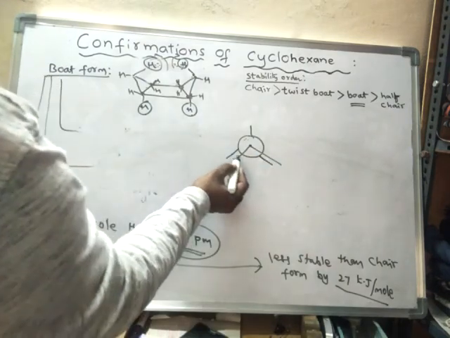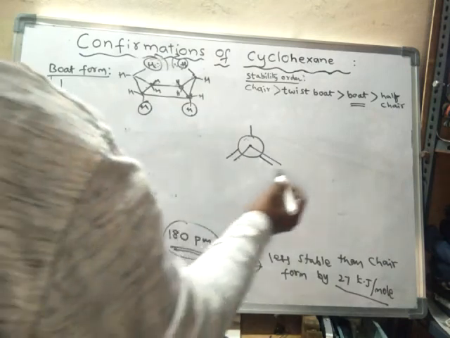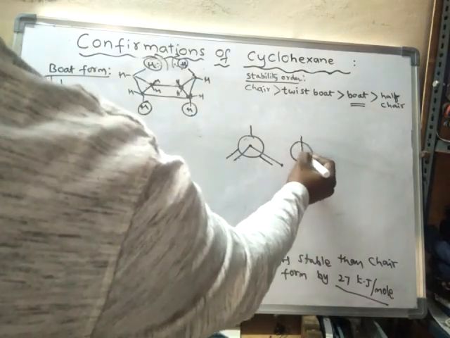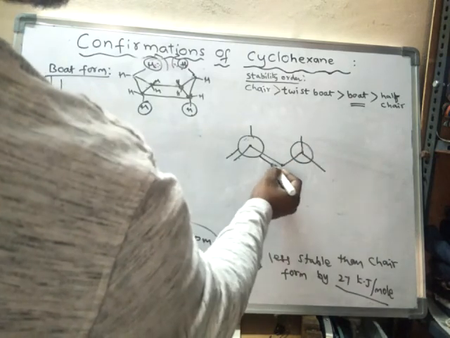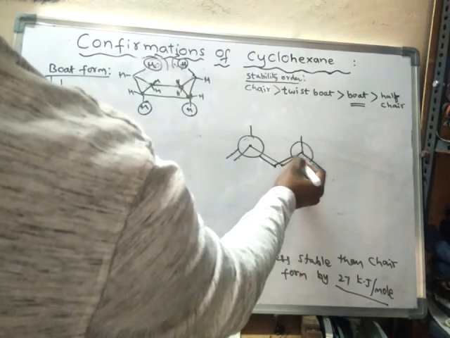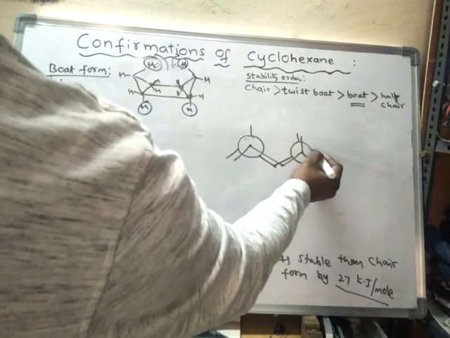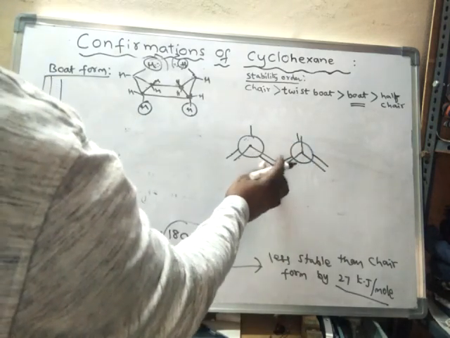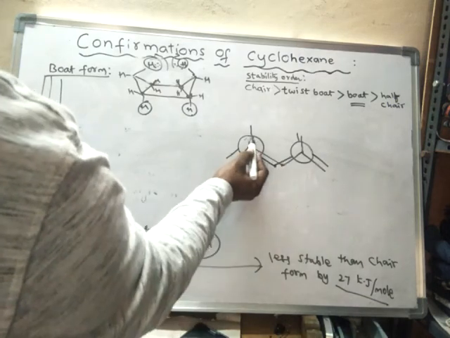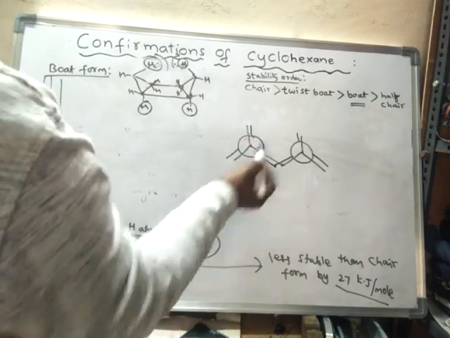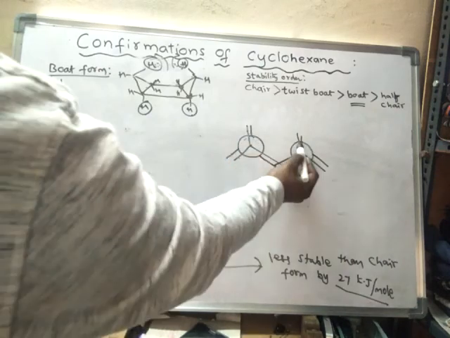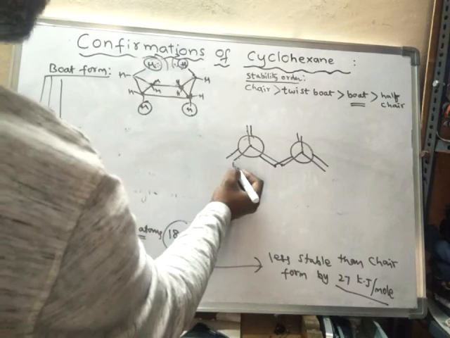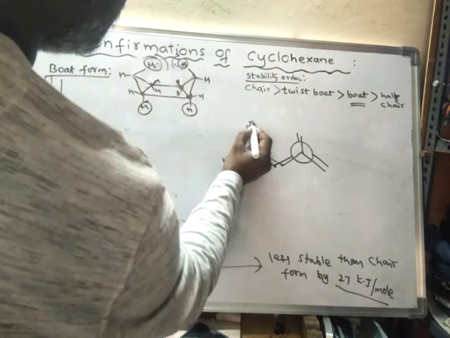So here eclipse is taking place. Due to the result of eclipse, van der Waals strain is developed in boat form.